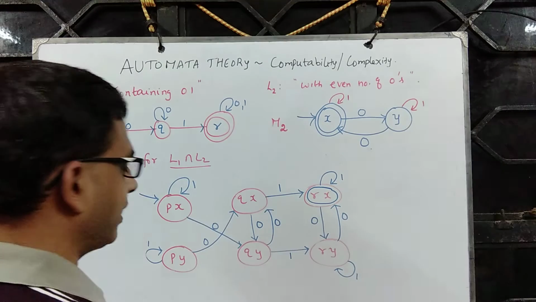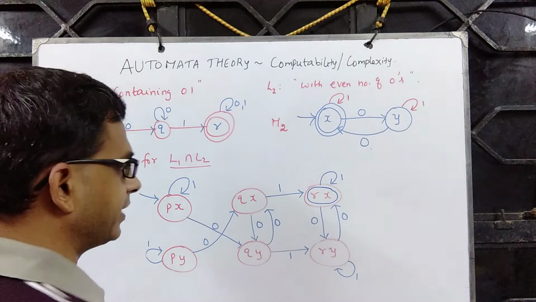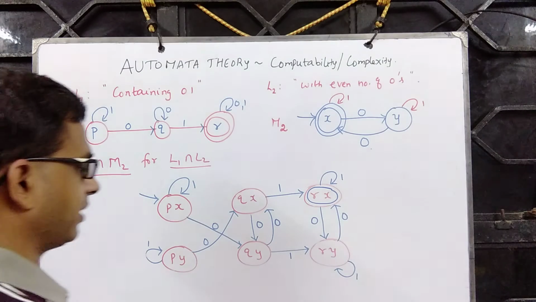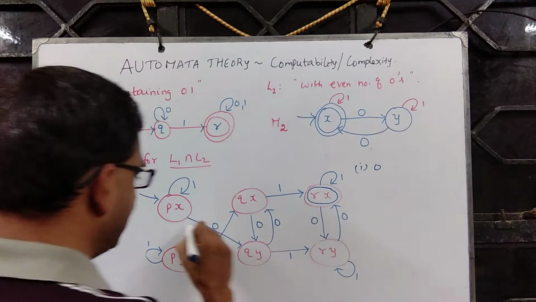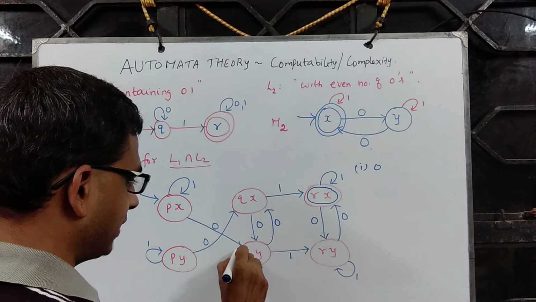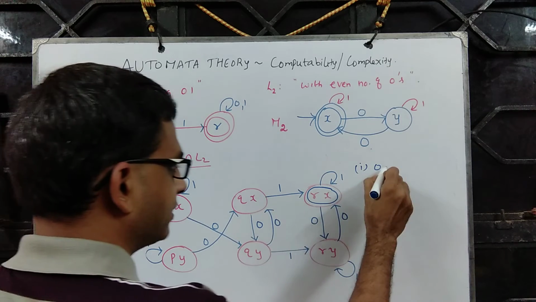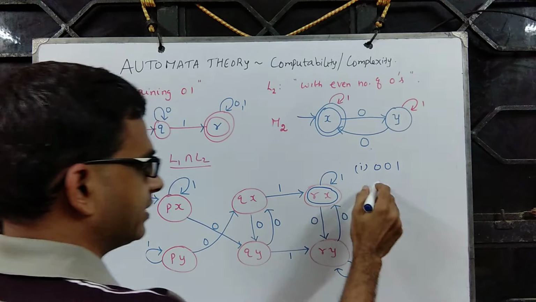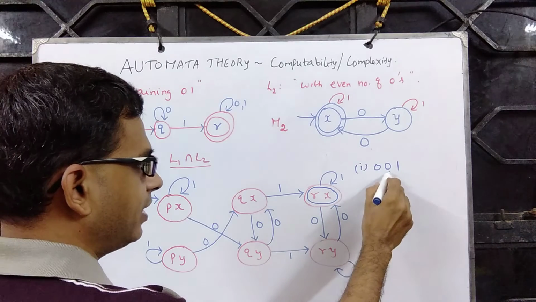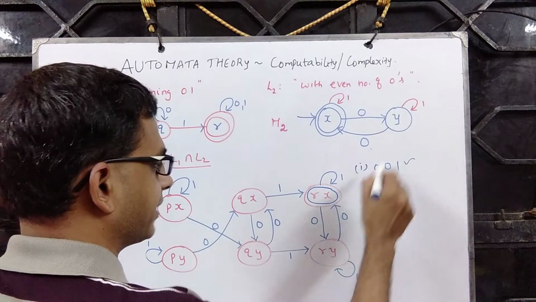Now let's look at a couple of strings accepted by this automaton. For example, I start from here, take 1 0, take the second 0 followed by 1. Now this has an even number of zeros and 0 1, so it's a valid string.